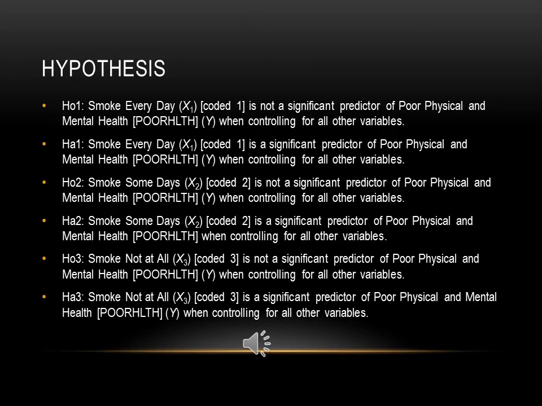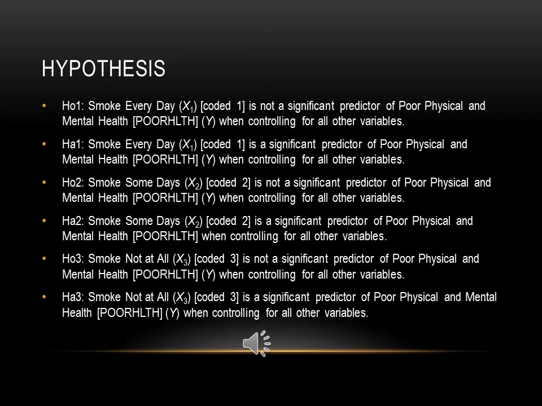Hypothesis. Null hypothesis 1. Smoke every day, X1 coded 1, is not a significant predictor of poor physical and mental health, poor health Y, when controlling for all other variables. Alternative hypothesis 1. Smoke every day, X1 coded 1, is a significant predictor of poor physical and mental health, poor health Y, when controlling for all other variables.